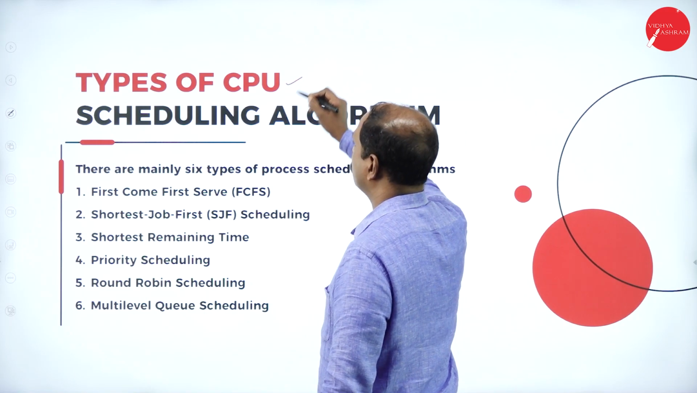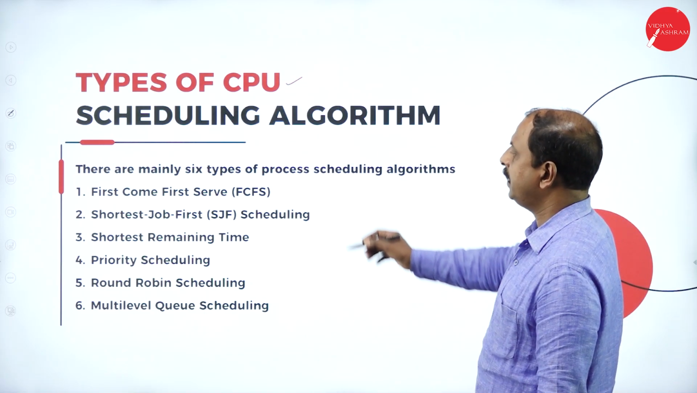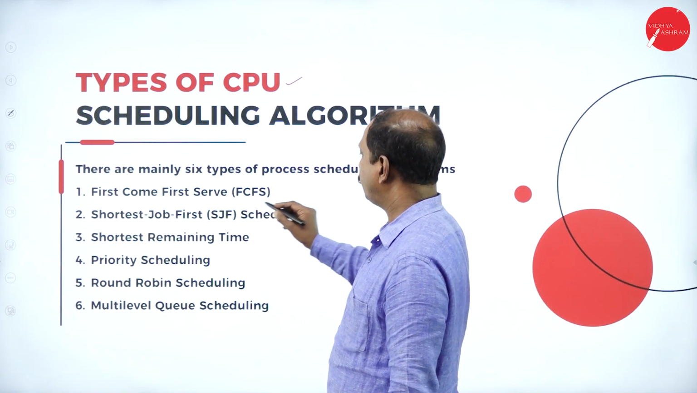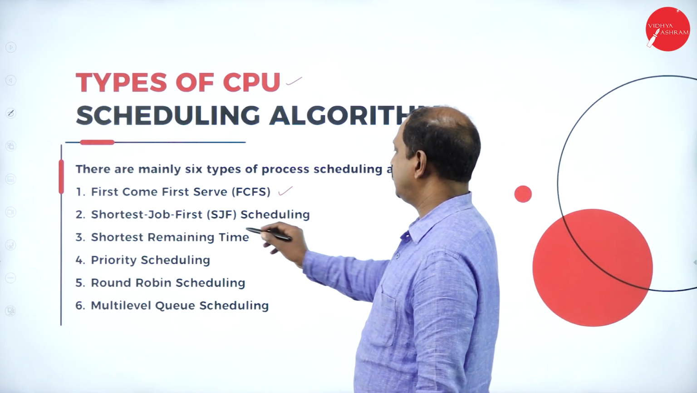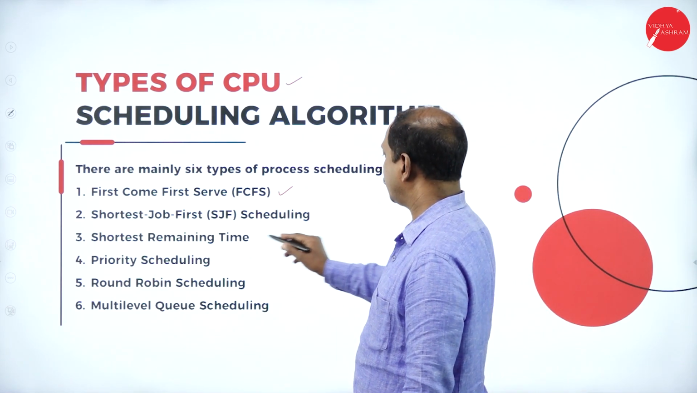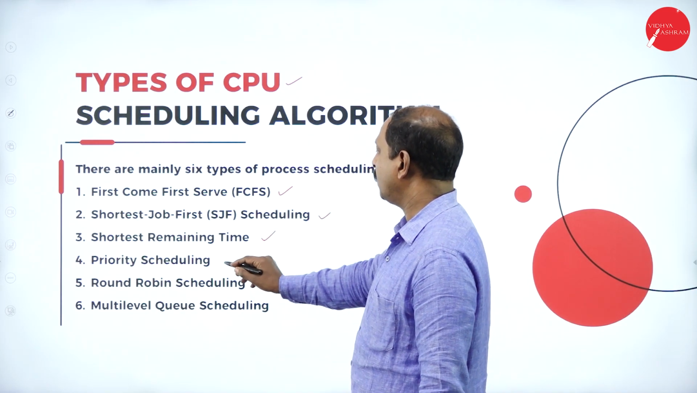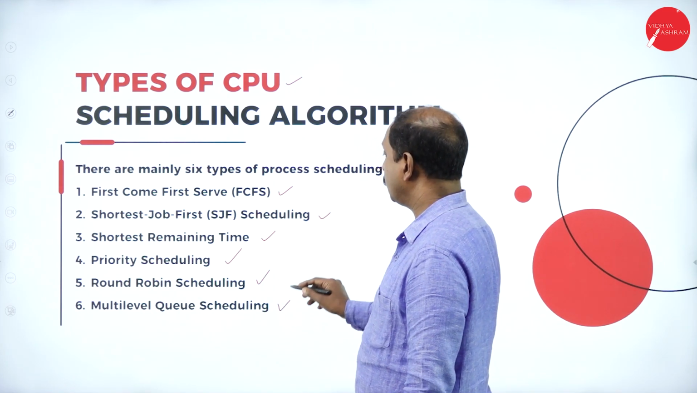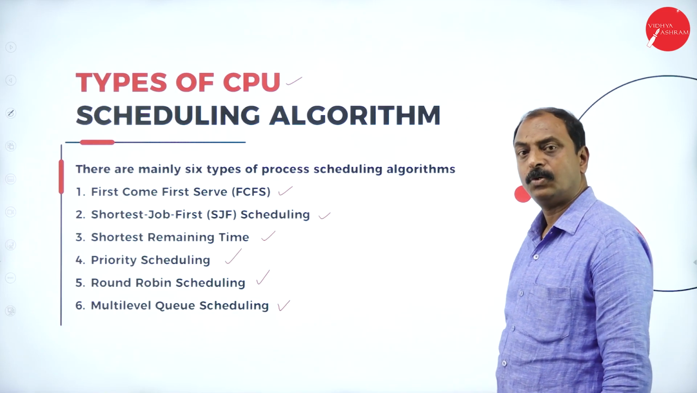What are the different types of CPU scheduling? There are mainly 6 types. One is FCFS, first come, first serve, a scheduling algorithm. Then SJF, shortest job first scheduling, shortest remaining time, priority scheduling, round robin scheduling, and multi-level queue scheduling. These are the different types of CPU scheduling.